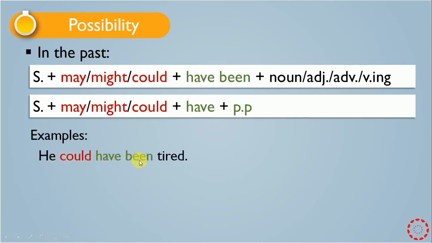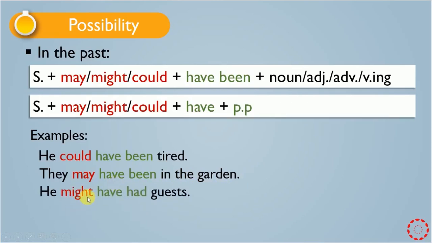He could have been tired. After could we have been, and then we have an adjective, which is tired. They may have been in the garden. In the garden here is an adverb of place. We have been, and then we have an adverb.